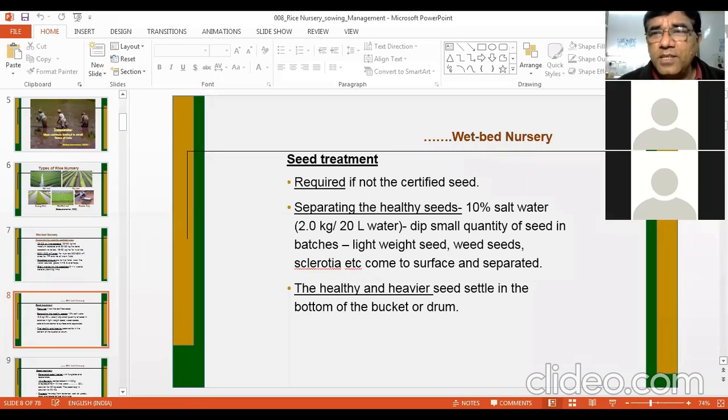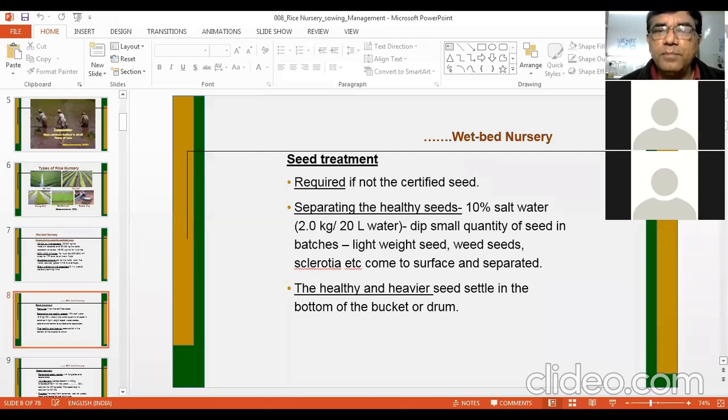Now you know that seed treatment is necessary, particularly for preventing certain diseases or for adding some biofertilizers. We go for seed treatment. So first job in rice is to separate the unhealthy seeds. There may be dust, there may be some lightweight seed, there may be some weed seeds, and variety of things or mixtures may be there in the seed, what you are going to use.